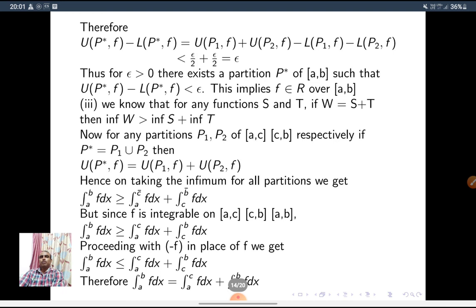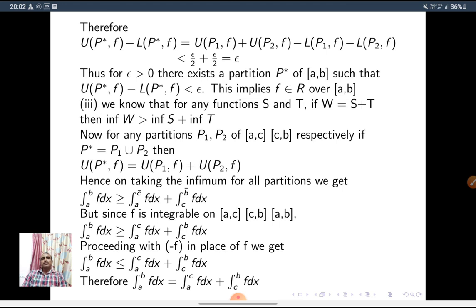Therefore, U(P star, F) minus L(P star, F) is equal to U(P1, F) plus U(P2, F) minus L(P1, F) minus L(P2, F), which is less than epsilon. So, we get U(P star, F) minus L(P star, F) is less than epsilon. Therefore, for every epsilon greater than 0, there exists a partition P such that U(P star, F) minus L(P star, F) is less than epsilon. Therefore, F is integrable on AB. In both conditions, we have to prove integral a to b f dx is equal to integral a to c f dx plus integral c to b f dx, right?